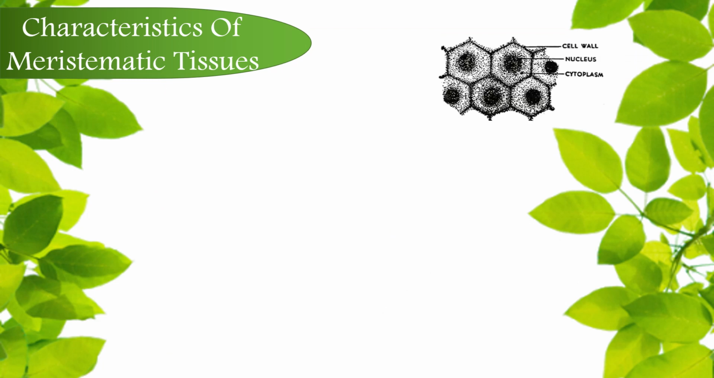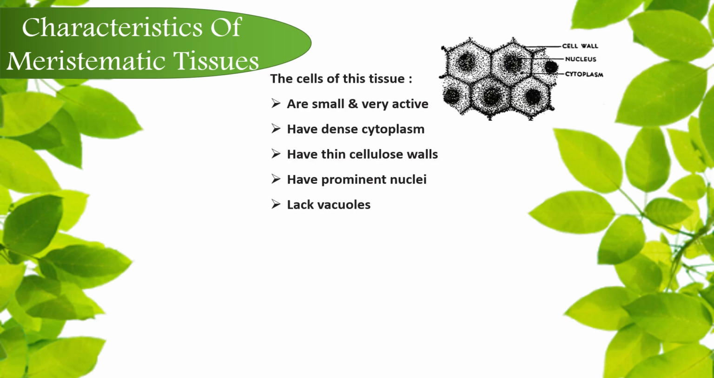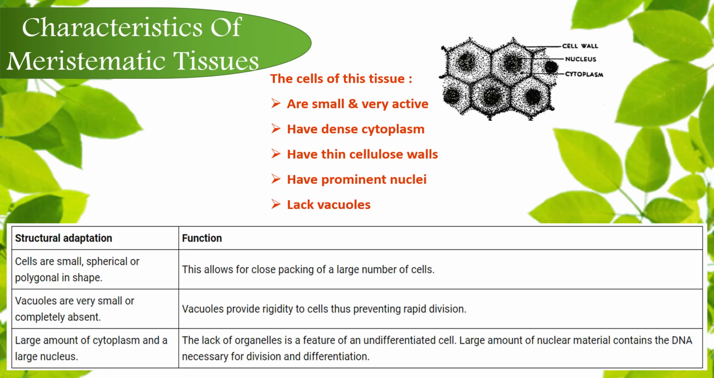Here are the characteristics of the meristematic tissues. The cells of this tissue are small and very active, have dense cytoplasm, have thin cellulose cell wall, have prominent nuclei, and lack vacuoles. The cells are small so that close packing can be permitted. Vacuoles provide rigidity to cells and will thus hinder rapid division, so better to have no or very small vacuoles.